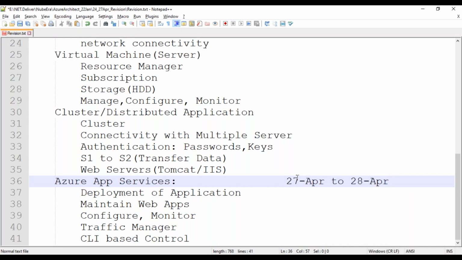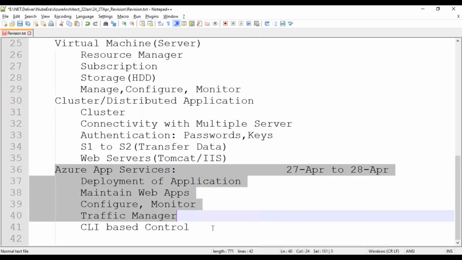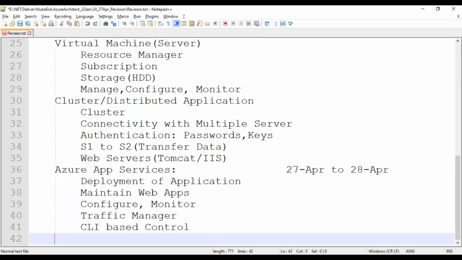This we will plan if possible. We'll try to finish this concept within 2 days, and in that we'll go through the accounts and manage all these services, and we will deploy a whole application here. This is our main intention here. We will try to focus. If we get a good idea about this, then only we'll go to another concept.